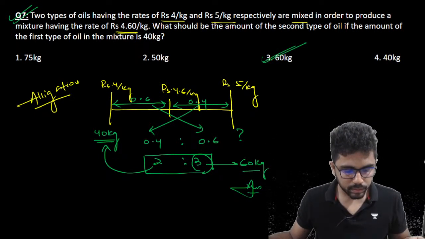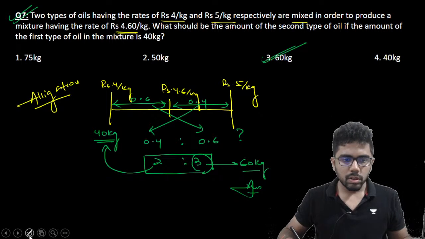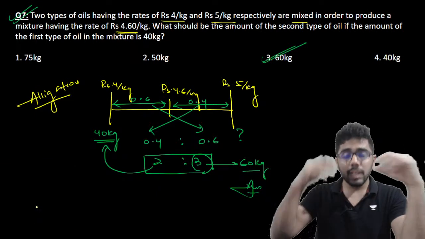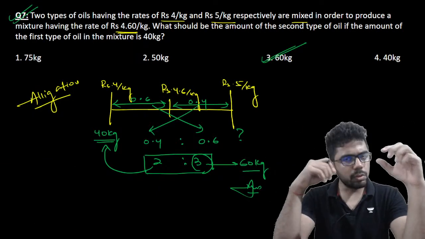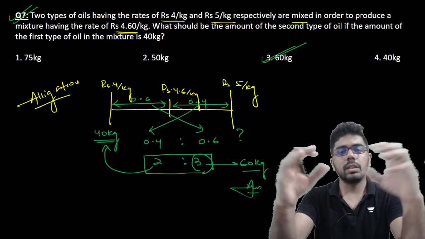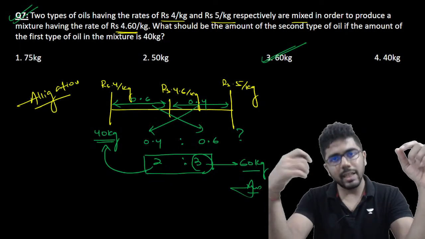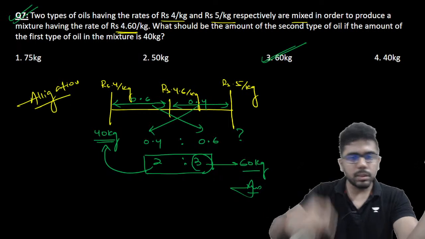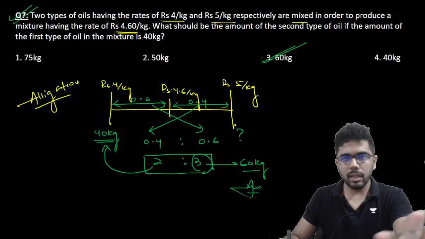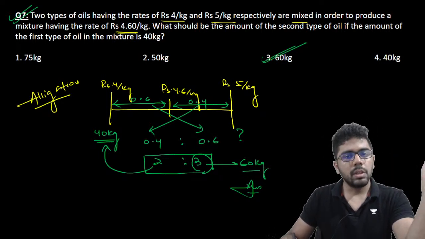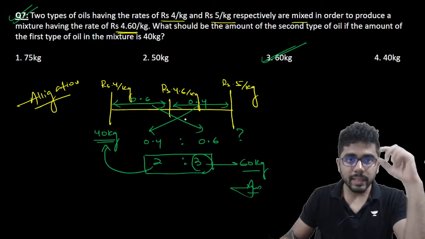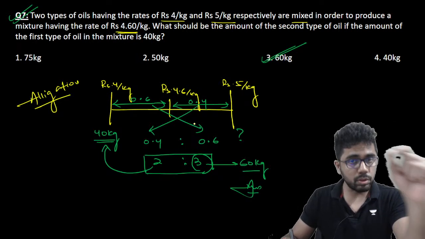Correct, Harshit, correct. Makes sense now? Quite easy and very simple question to deal with. Just initially it takes time to understand the principle of alligation, because the most important part is not to solve it but to put the values carefully in the alligation diagram. That takes a lot of understanding. Solving is very easy, and especially the way I am putting it, line diagram, if you solve, it involves lesser calculation. Books may show the diagram a little differently, meaning both are the same, but if you draw in this form, just a little bit of calculation only. But the challenging part is to read the question, decode it, and put the values carefully in the right place.